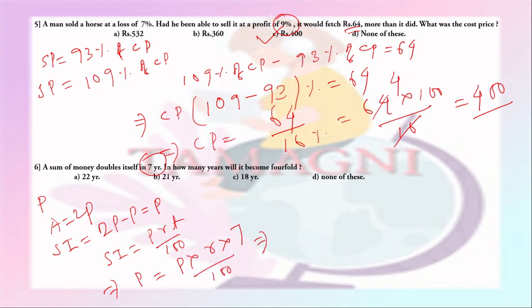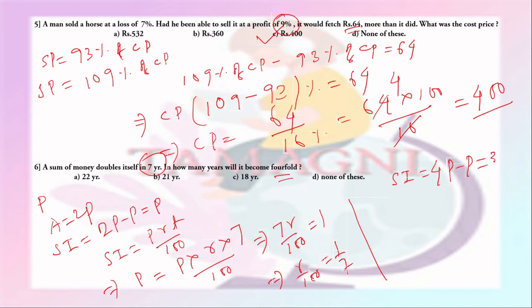So this gives 7R by 100 equal to 1, from where we get R by 100 equal to 1 by 7. Now in the second case, it is asked in how many years it will become fourfold, that is 4 times. So that means the SI will be 4P minus P, that is 3P.